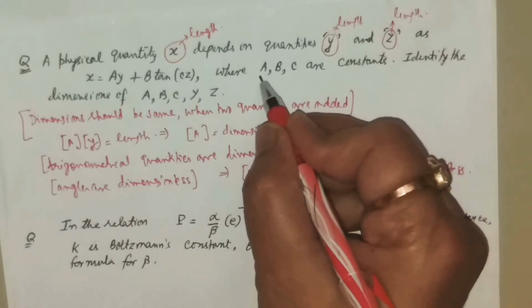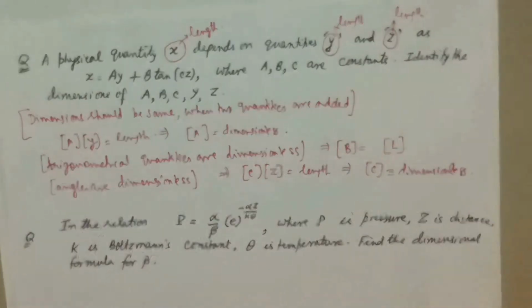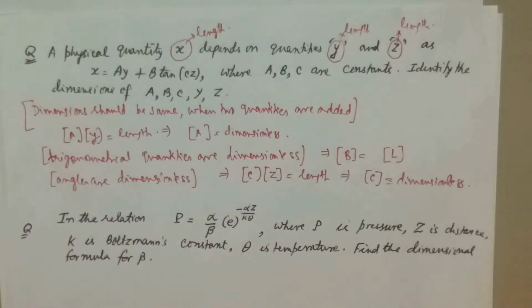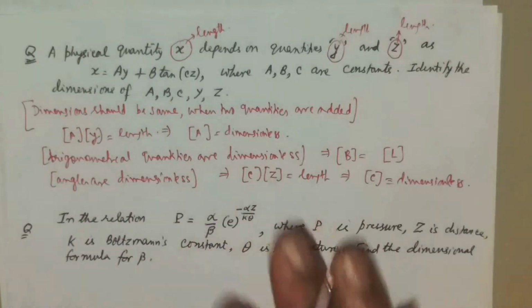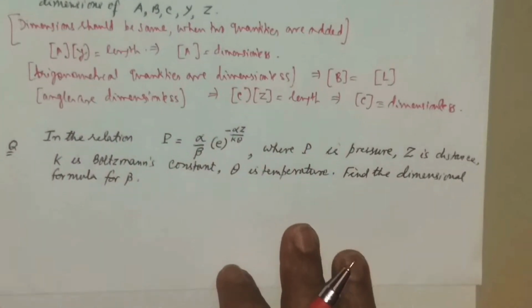So here if I say a, b, c are constants, how do I know that? Constant means what type of constant? It may be universal constant. Nothing has been said. They did not say dimensionless constant. So we just discussed in general. Just have a study of that. Then look at this question.